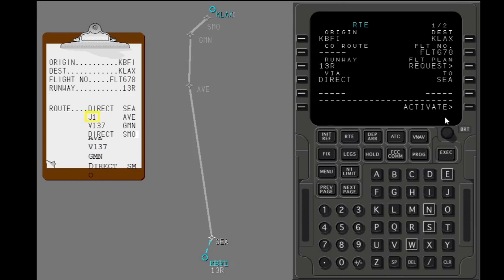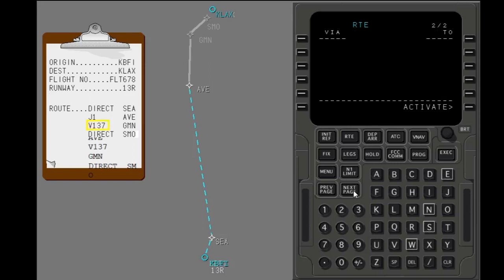Next, put the high altitude airway, J1, in the subsequent Via line. There are many waypoints along J1, but only the endpoint of your route segment must be put in. To complete the segment, put Avenal in the box prompts under the To column. Page 1 is full. Select the next page to continue the FMC pre-flight. Continue to put in the route in the order shown.